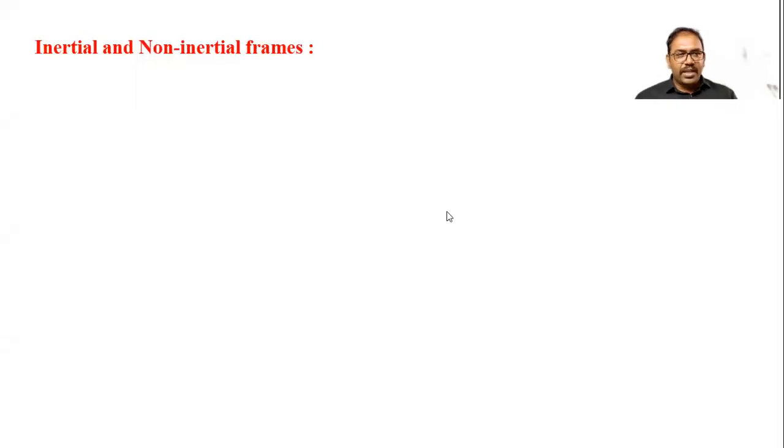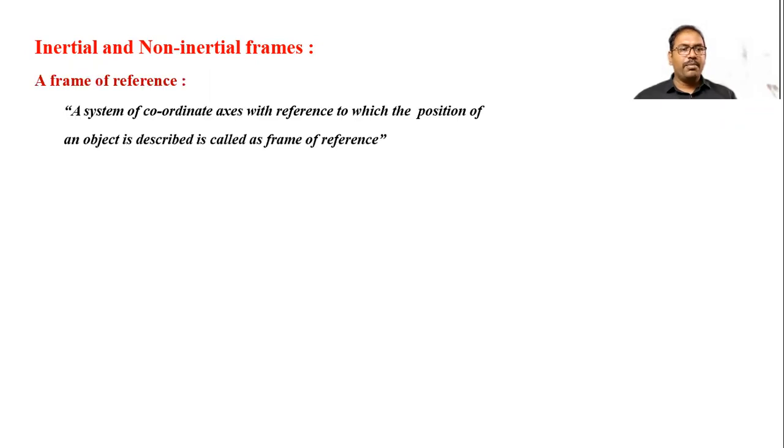Now we learn inertial and non-inertial frames. What is inertial, what is non-inertial, that we have to cover. Before that, let's see what the frame of reference is first. In physics, frame of reference is very important. Frame of reference means a system of coordinate axes with reference to which the position of an object is described.